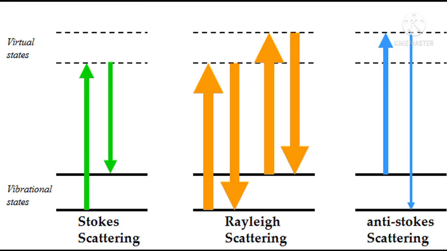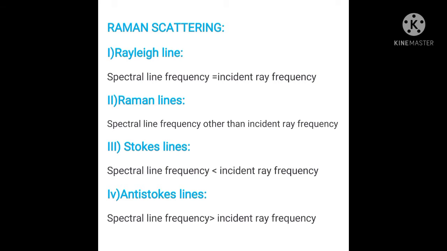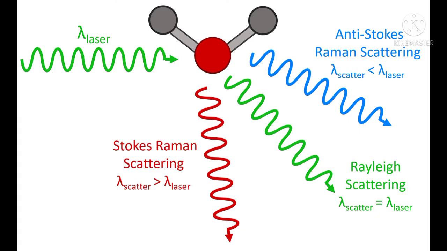The spectral lines of the Raman effect are of four types: Rayleigh lines, Raman lines, Stokes lines and anti-Stokes lines. If the spectral line frequency is equal to the incident ray frequency, then it is Rayleigh. If the spectral line frequency is other than the incident ray, then it is Raman. If the spectral line frequency is lesser than the incident ray, then it is a Stokes line. If the spectral line frequency is greater than the incident frequency, then it is known as an anti-Stokes line. This is the image of the four lines of the Raman spectrum.